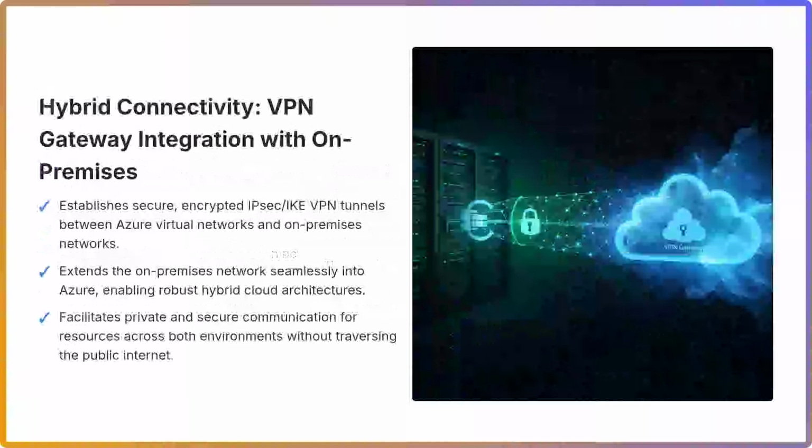Key benefits include secure data transfer, enabling hybrid application deployments, and providing access to Azure services from on-premises without exposing traffic to the public internet. The VPN gateway acts as a bridge, ensuring robust and reliable private connectivity essential for modern enterprise architectures.